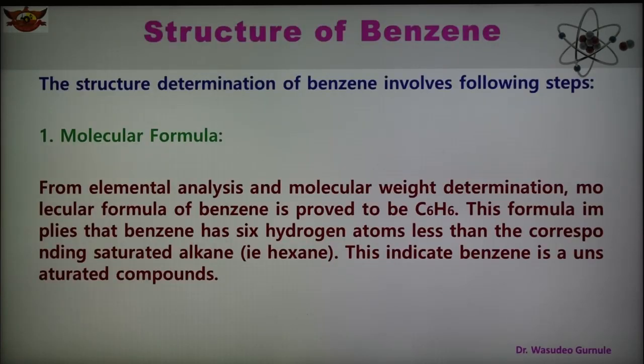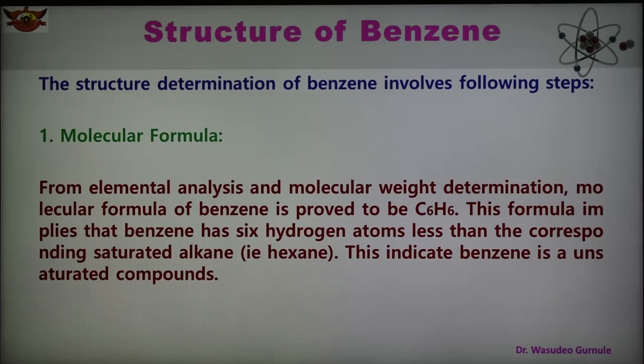As we know, the determination of the structure of benzene has different steps. The first step is the molecular formula, and from elemental analysis and molecular weight determination, it shows that the molecular formula of benzene is C6H6,